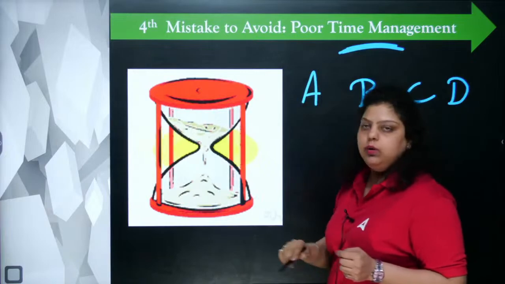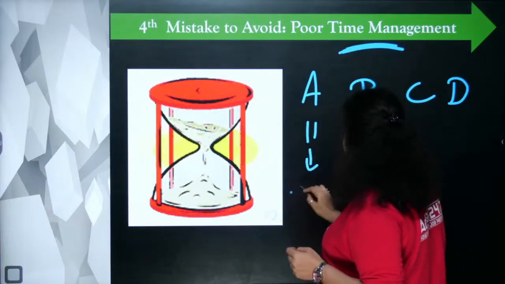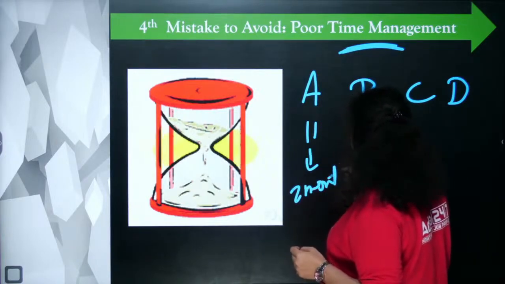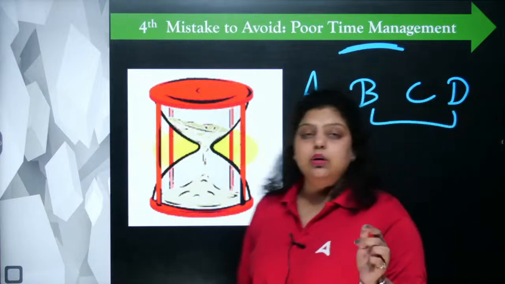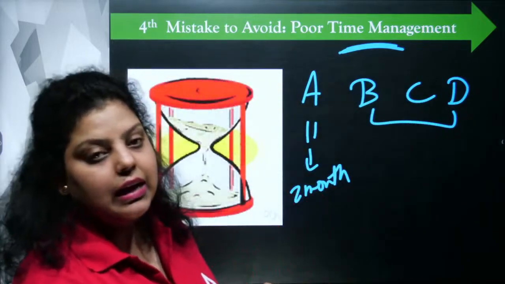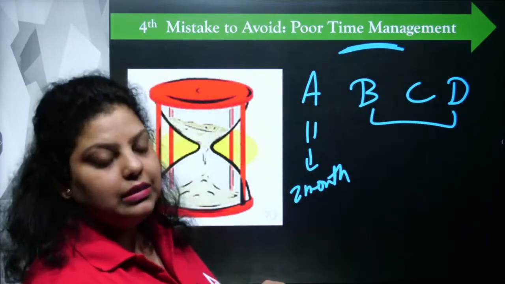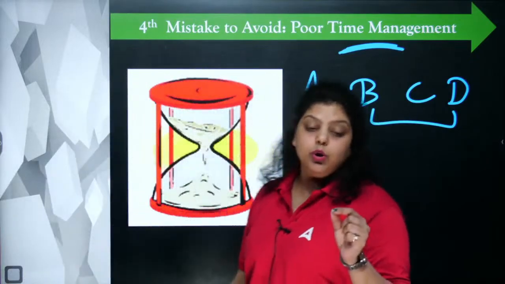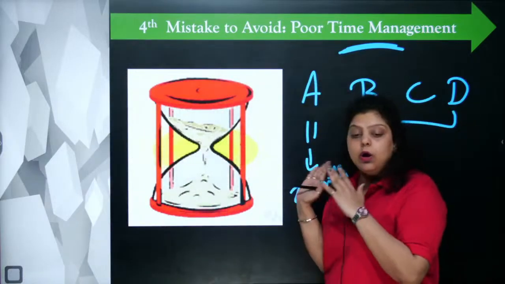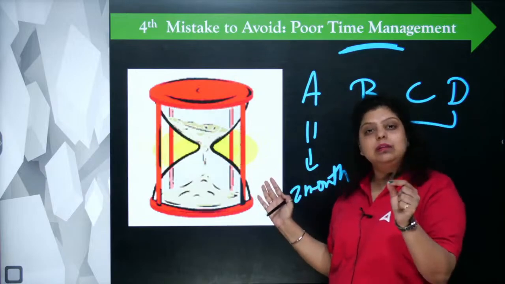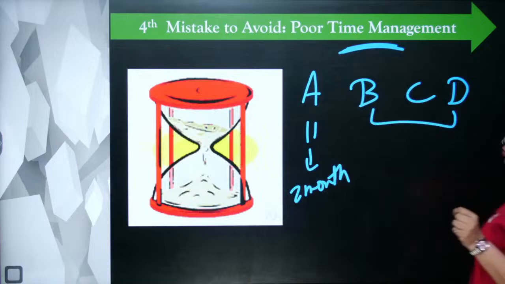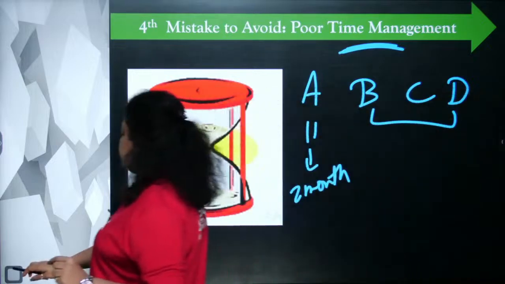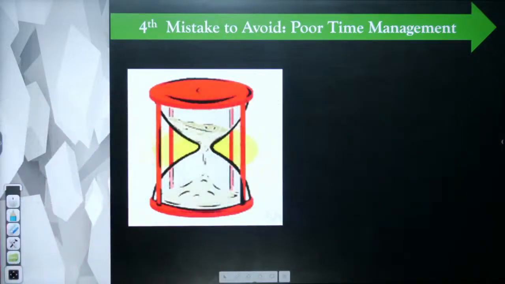You started module A and you have given around 2 months for module A. Then how are you able to cover B, C and D? Because they have a lot of syllabus. Modules C and D cover a lot of syllabus here. So if you are starting from module A and you have given around 1 or more than 1 month to a single module, how will you be able to manage the time for the rest? So that's why poor time management can harm you in preparing this particular subject.